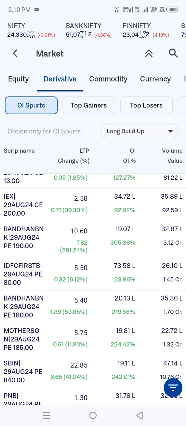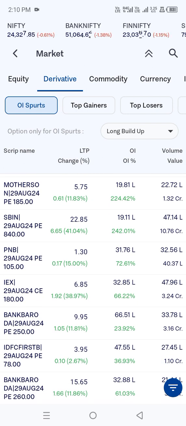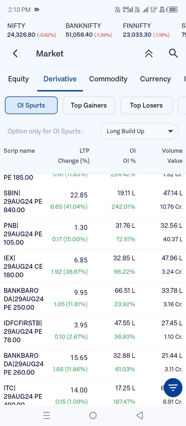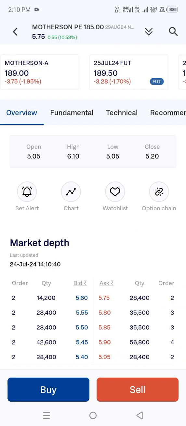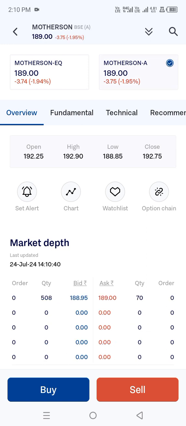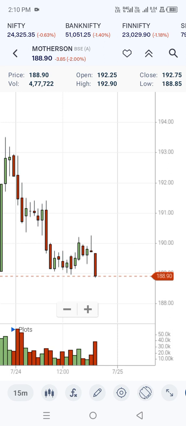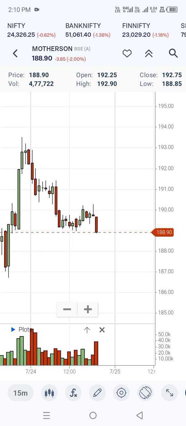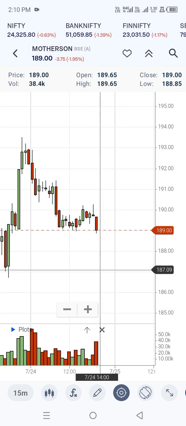So IDFC also we are not going to check. And Motherson with 185 PE is there. So basically, when it comes to Motherson, 185 will be the target. So 192 it got open, it came till 188 and it is still falling. You can see right over here it is still falling. It cut today's low. Until 185 it is going to look bearish. So that is how it works.